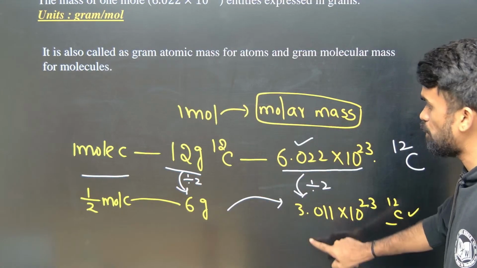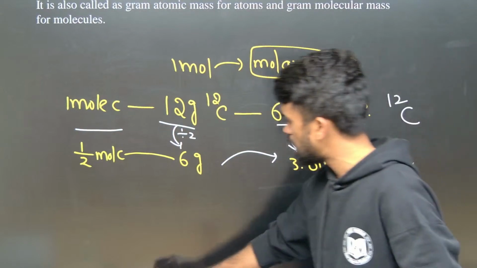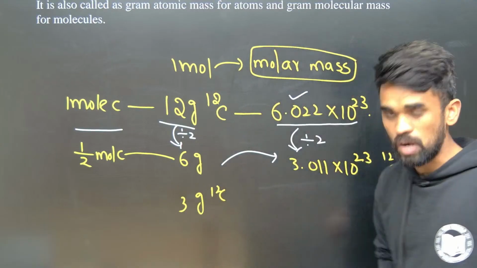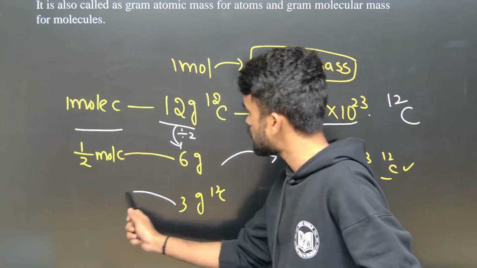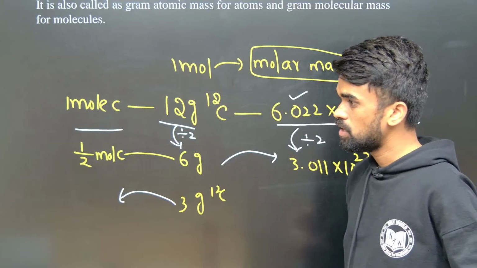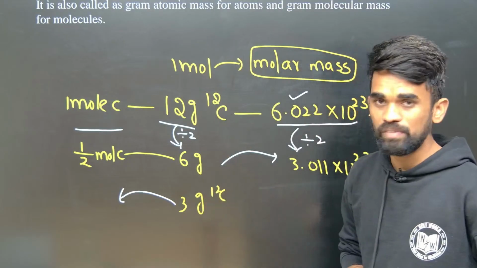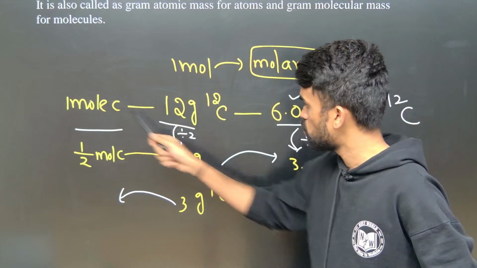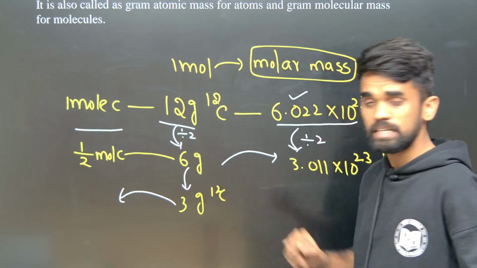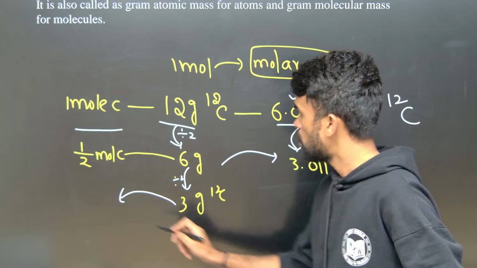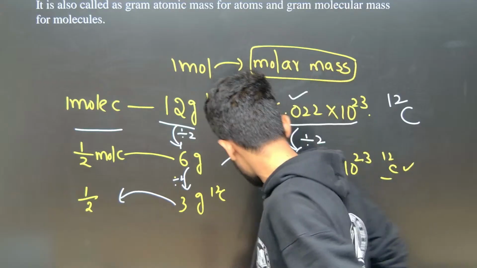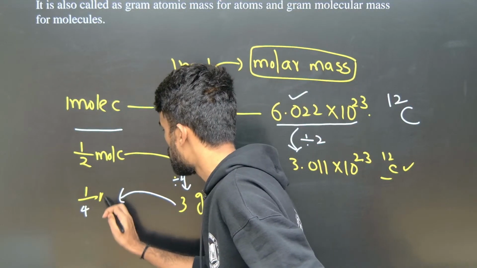Right? So now if I say 6 grams, that is done. Here if I give you 3 grams of carbon, what do you mean by this? You can say how many moles it is? See, 12 grams means 1 mole, we have discussed, right? 6 grams means half mole. And 3 grams means what? From here to here it is again divided by 2. It means 1 by 2 divided by 2 becomes 1 by 4. So it is 1 by 4 mole.